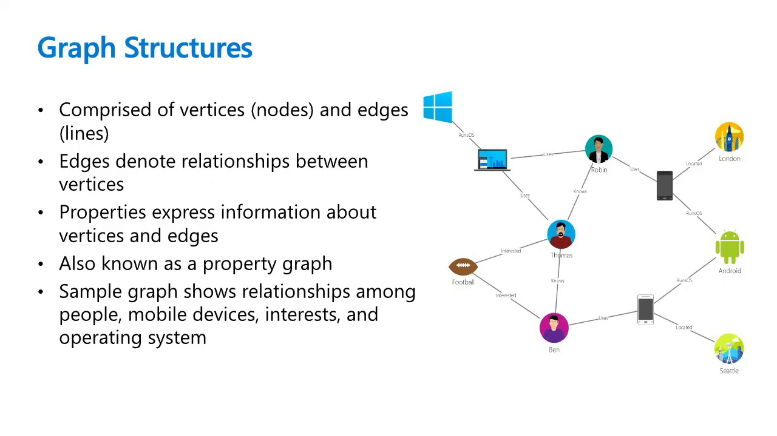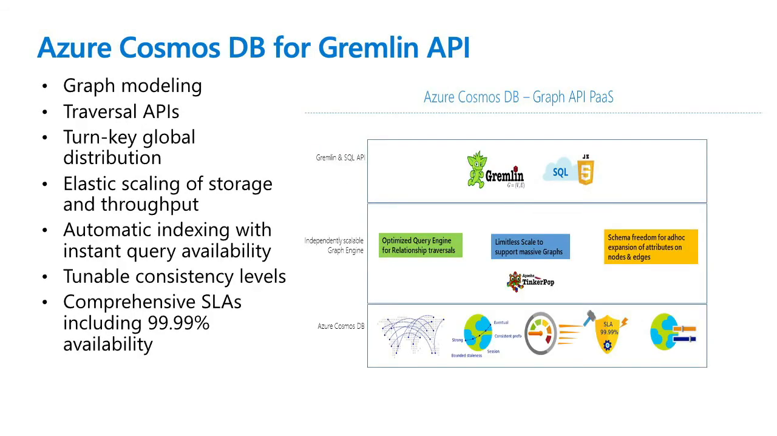So what are graph structures? If you want to have your data stored and you want to have the relationship between the data as nodes and edges, you can actually use Gremlin API to access your data from Cosmos DB. So there is an Apache Gremlin API support for Cosmos DB. And what are the benefits for Cosmos DB? It can provide you graph modeling, and you can have traversal APIs in Cosmos DB. At the same time, elastic scale out, automatic indexing, and all other features by default come to your Graph API database.